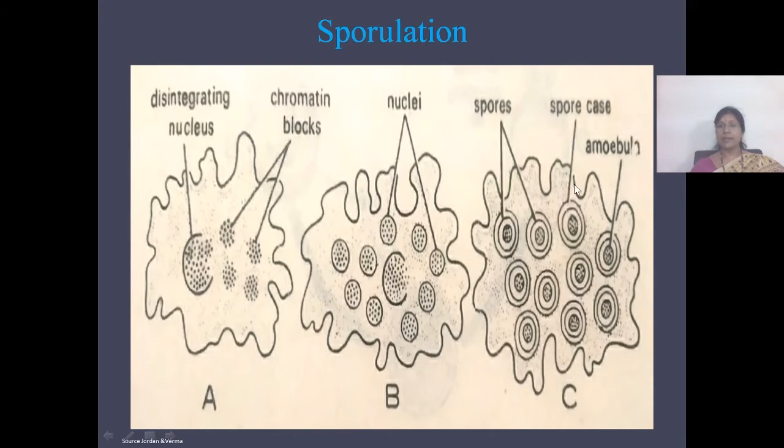The spores may remain for a certain time without any damage, and after the return of the favorable conditions, the spore case will rupture and the daughter amoebae will come out and lead their independent life. So this process is called sporulation. It usually occurs during unfavorable conditions.